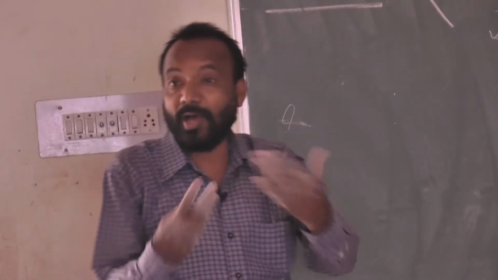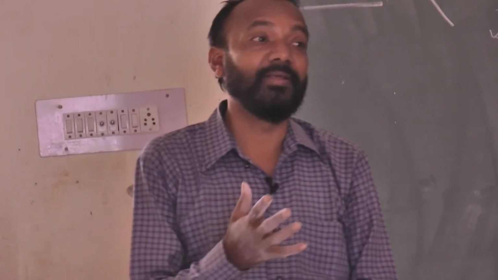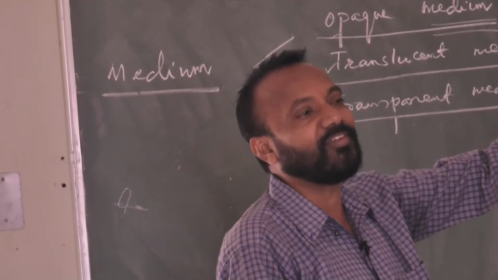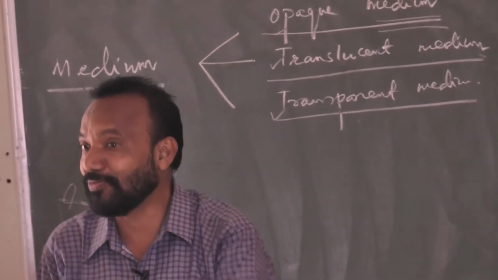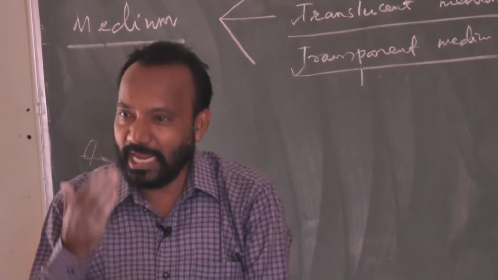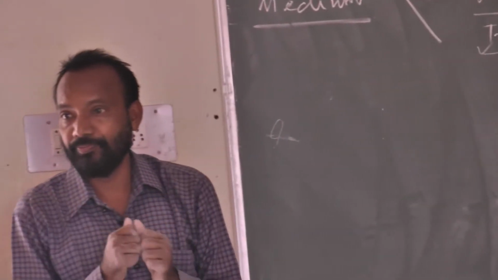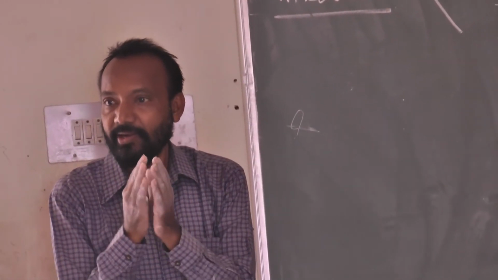And for light energy to travel, it is incident on a surface, and there are different surfaces in our nature, and accordingly we divide nature into different mediums.